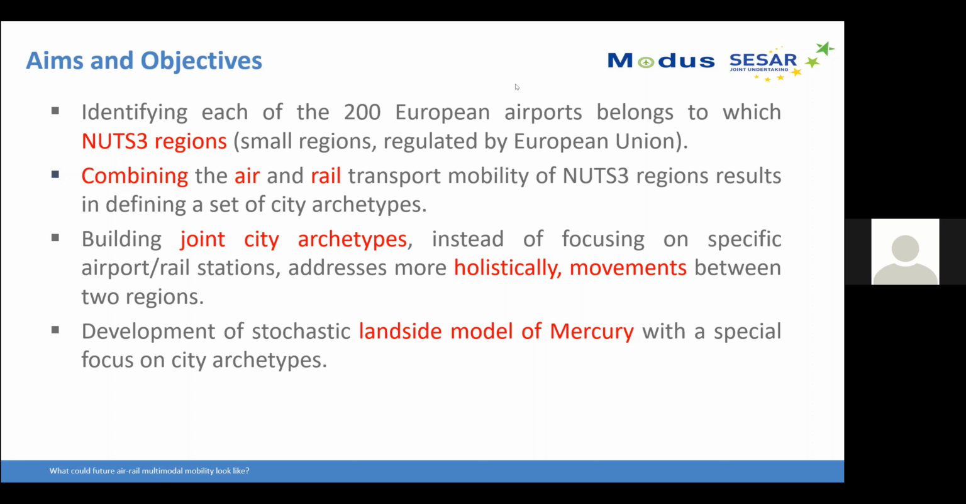So in each region, we consider the air and rail transport mobility of each region to define our city archetypes. Instead of just focusing on the airport or rail stations, we combine the different archetypes, meaning air archetypes and rail archetypes, to define the city archetypes to better capture movements between two regions, origin destinations. And by focusing on the city archetypes, we aim to develop the stochastic landside model of our Mercury model, which is the simulation of door-to-door travel.